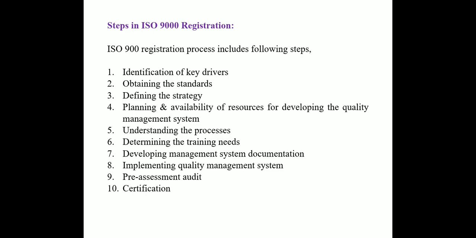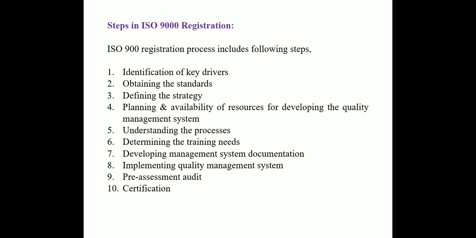Next is steps in ISO 9000 registration. ISO 9000 registration process includes the following steps. First is identification of key driver. Second is obtaining the standard. Third, defining the strategy. Fourth, planning and availability of the resources for developing the quality management system. Next, understanding the process, determining the training needs, developing management system documentation, implementing quality management system, pre-assessment, audit and certification.